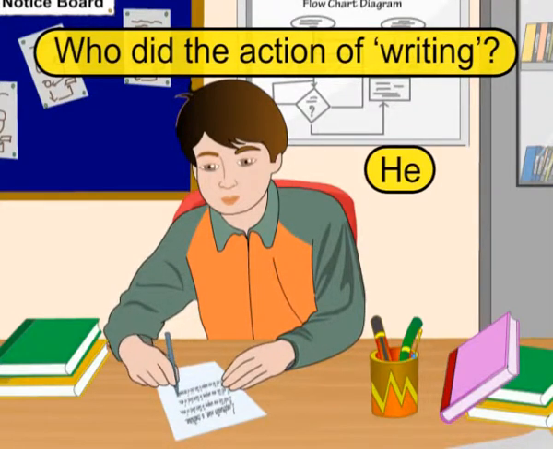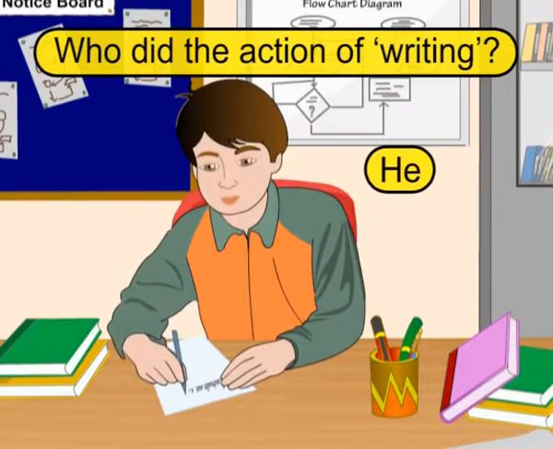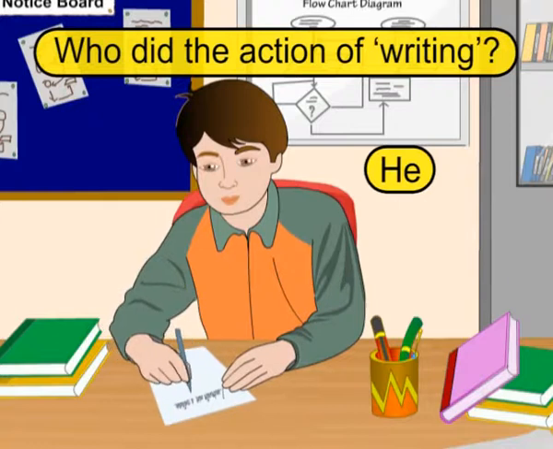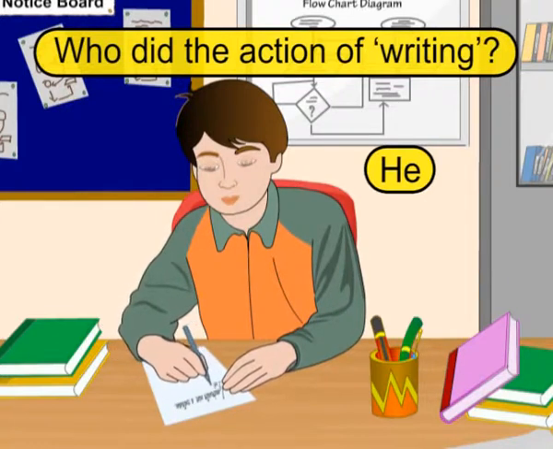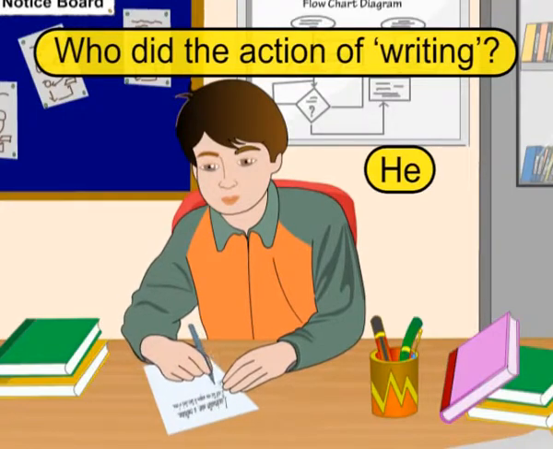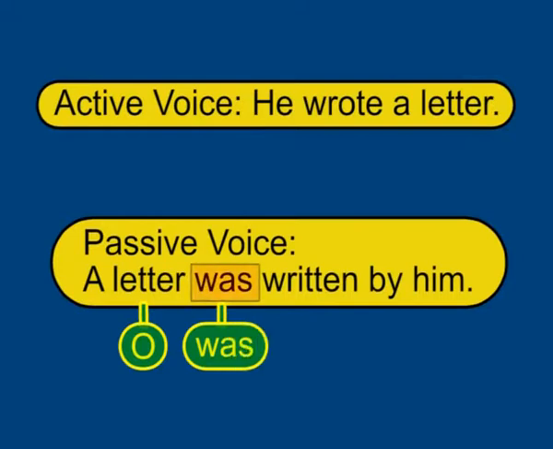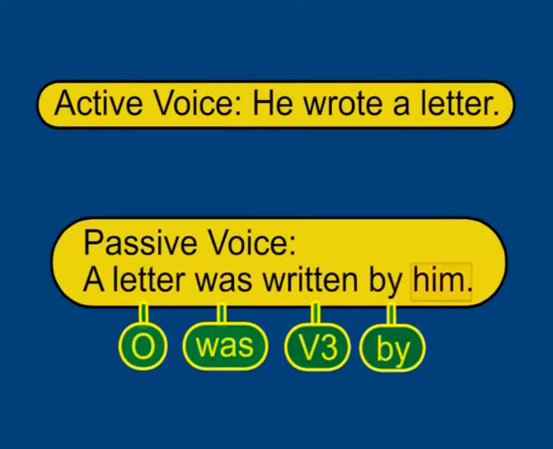Look at the passive voice of the sentence. ਇਸ ਕਰਕੇ he agent ਹੈ, ਪਰ ਅਸੀਂ he ਦੀ object form ਵਰਤਦੇ ਹਾਂ, ਜੋ ਕਿ passive form ਵਿੱਚ him ਹੈ. Passive voice. A letter was written by him. Object plus was plus third form of the verb plus by plus subject, object form of the agent.